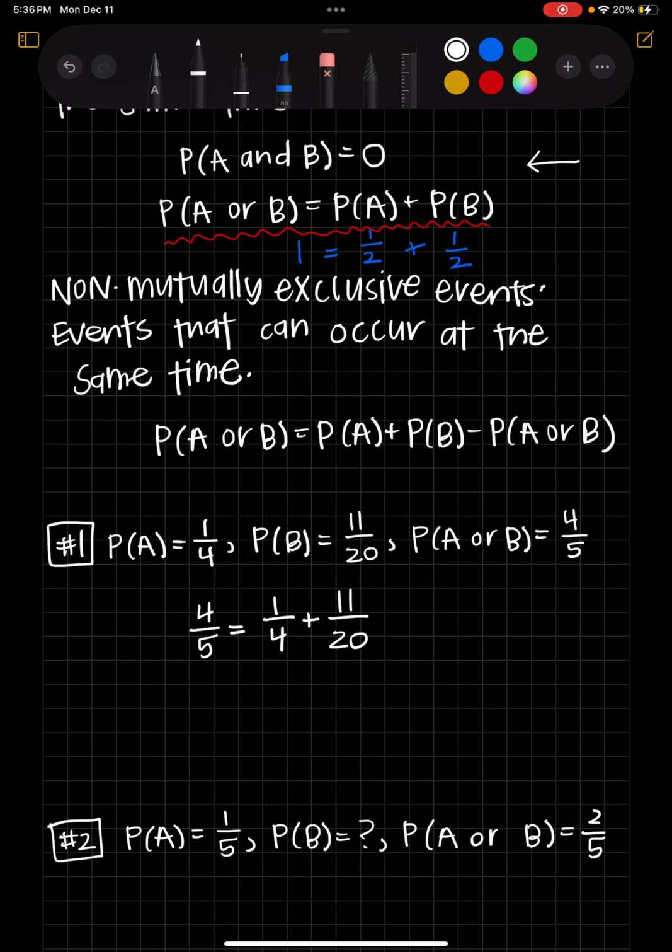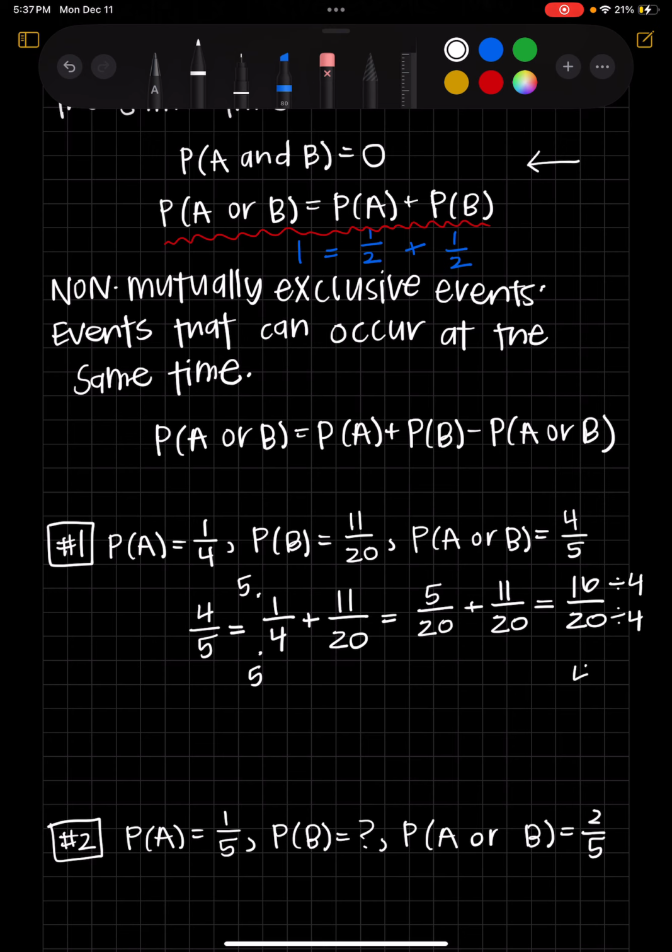So when we add fractions, they need to have the same denominator. We're going to add 1/4 and 11/20. So I'm going to multiply both the top and the bottom of the 1/4 by 5, which gives me 5/20 plus 11/20. Now that they have the same bottoms, I can just add the tops. 5 plus 11 is 16, so it's 16/20. But I can simplify that by dividing each chunk by 4.